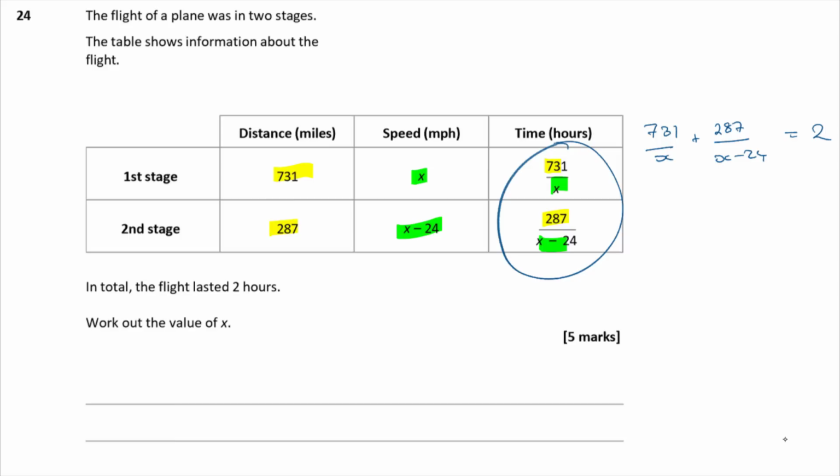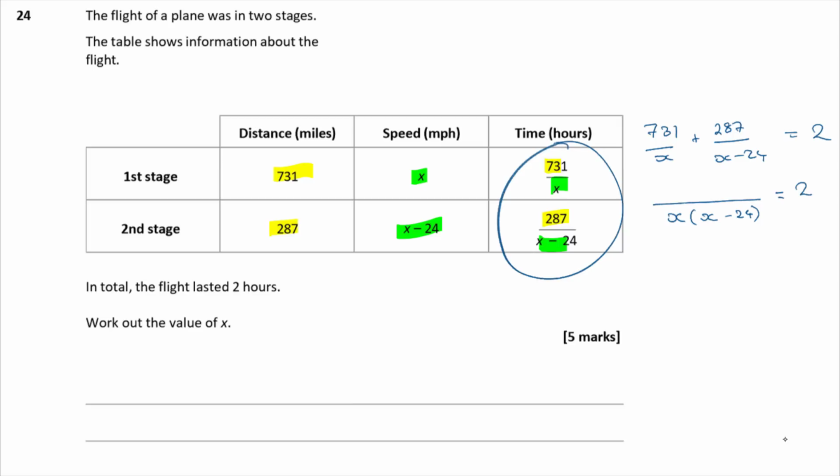So first off, when you're adding fractions together, you need a common denominator. We're going to form that common denominator by multiplying x and x minus 24 together. It's a bit like if you had halves and thirds, then the common denominator would be 2 times 3, it would be 6, wouldn't it? So how many times does x go into x times x minus 24? It goes in x minus 24 times.